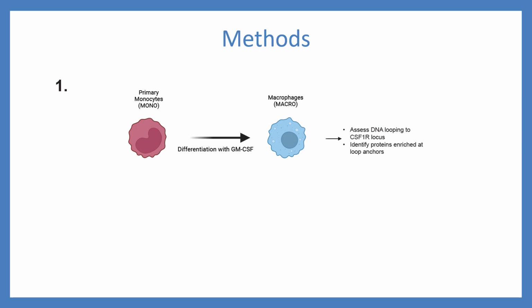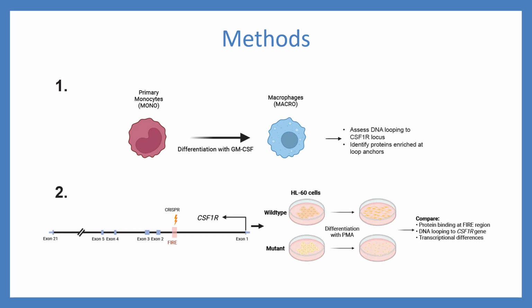We address this by using primary cells first, primary monocytes differentiated into macrophages. We then assess the DNA looping to the CSF1R locus, as well as identified any proteins that are enriched at these loop anchors. We also use CRISPR-Cas9 to target the fire enhancer region and see what deleting the fire enhancer in HL60 cells would do by comparing wild-type cells to mutant cells before and after differentiation, and looking at protein binding to the fire region, DNA looping to the CSF1R gene, as well as any transcriptional differences between the mutant and wild-type cells.